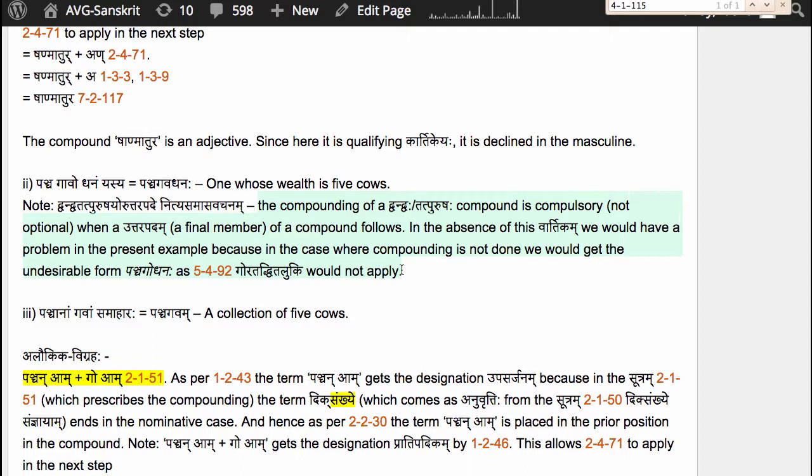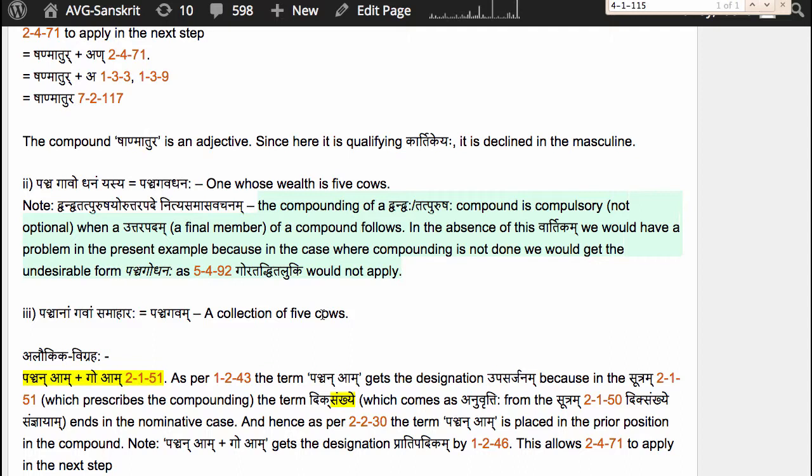The Sutram 5.4.92 only applies when there is a Tatpurushaha compound. So if we directly form the Bahuvrihi compound, then we will not get the form Pancha Gavadhanaha. We will get the undesirable form Pancha Godhanaha because the Samasantaha Pratyayaha tac prescribed by 5.4.92 would not come in.